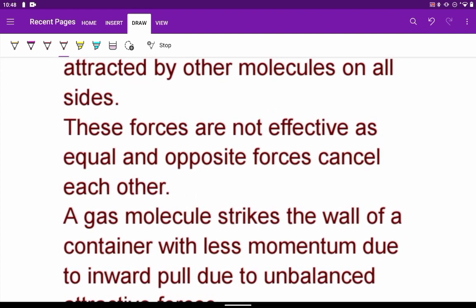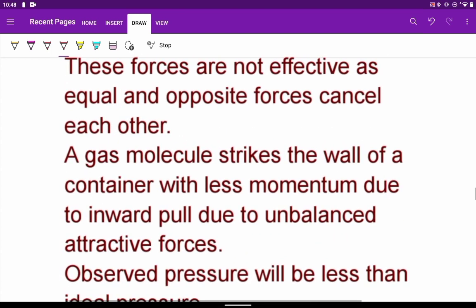But when a gas molecule strikes the wall of a container, it will strike with less momentum because it will experience one inward pull, because now there is an unbalanced attractive force, because the molecule is near the wall. On one side there is the wall, on the other side the molecules are pulling it towards them. So the momentum with which it should have struck the wall, that is not happening here. The momentum is less now because the other molecules are pulling it towards them.